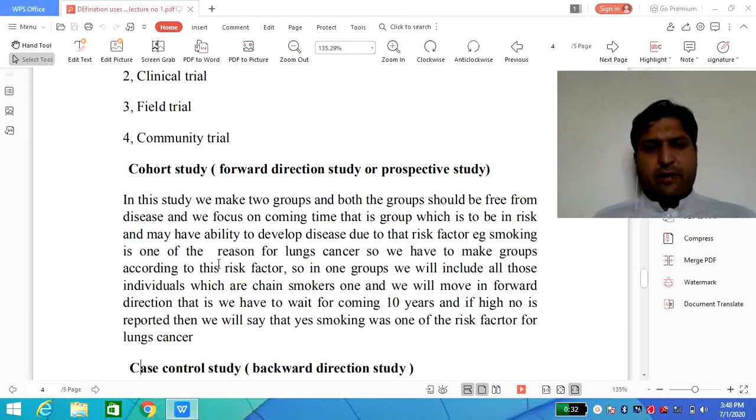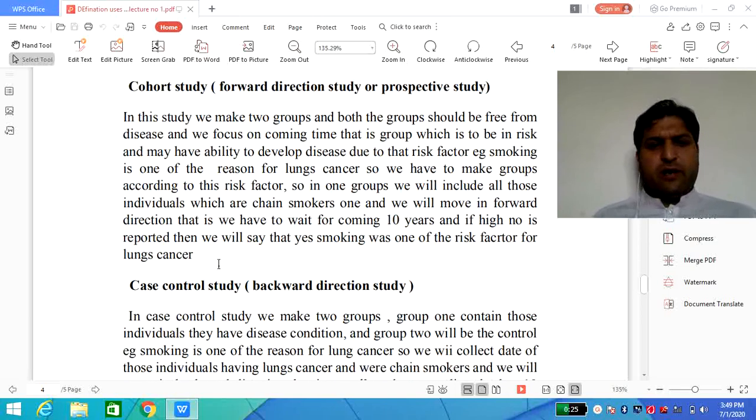If a high number of cases is reported, and if they were suffering from cancer, then we will mention that the risk factor, which was smoking, was true and one of the reasons for lung cancer. That's why it is known as a prospective study.